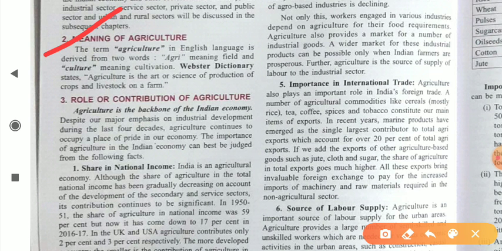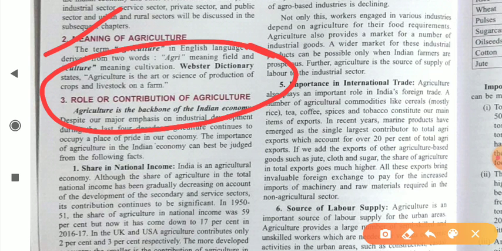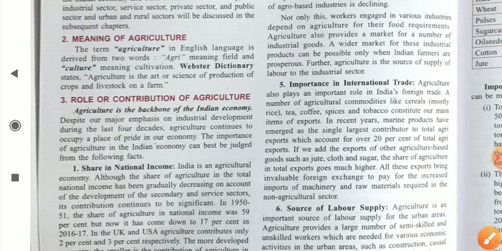According to Webster dictionary of United States, agriculture is the art or science of production of crops or livestock on a farm. So we can say that the crops and the livestock which we produce on a farm is simply known as agriculture. That's why agriculture is an art and also a science of production of crops and livestock on a farm. Dear students, this is the meaning of agriculture.